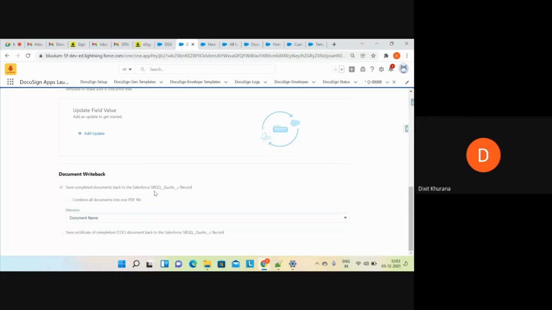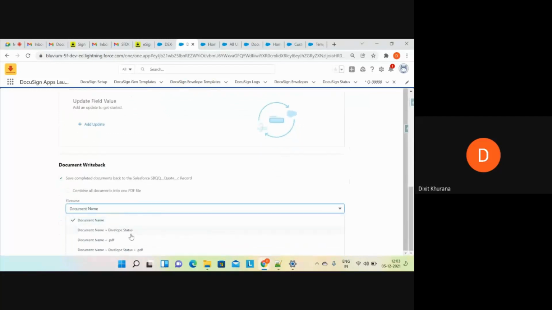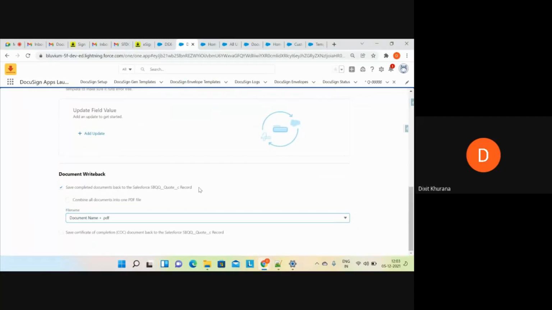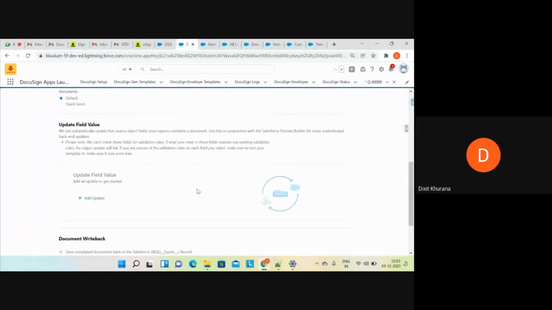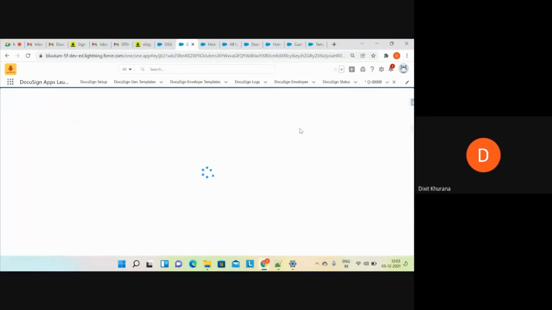In order to check those signed documents, they will be attached to the notes and attachments related list of the quote record. I'll select this, and I'll go to next.